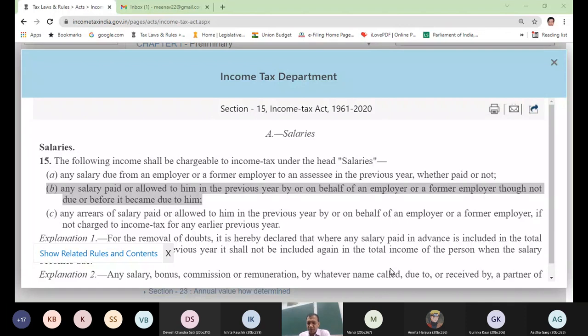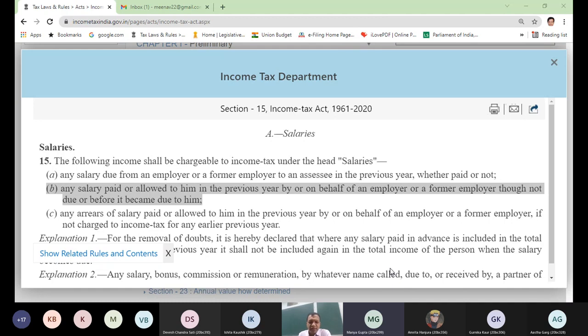Anyone who can explain? Who can make an attempt to explain? Salary that has been paid or has become due for payment. Salary that was actually paid in the previous year or became due for payment in the previous year. So complete the line. Any salary which was paid during the previous year or became due for payment in the previous year shall be treated as salary of that particular previous year.